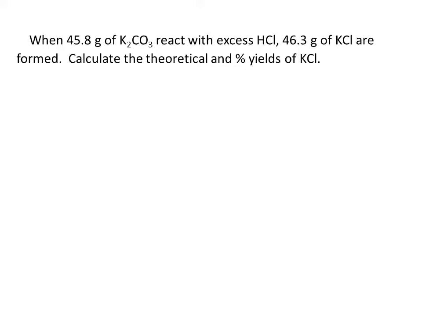To begin with, we're reacting potassium carbonate and hydrochloric acid. We have two compounds, potassium carbonate and hydrochloric acid. This will be a double replacement reaction where the potassium and the hydrogen switch places. So the potassium ends up with the chloride and the hydrogen ends up with the carbonate, giving me KCl plus H2CO3. Carbonic acid, the H2CO3 that is formed, will rapidly dissociate into water and carbon dioxide, and those are the driving forces for this reaction to occur. That is the formation of water and a gas, carbon dioxide.